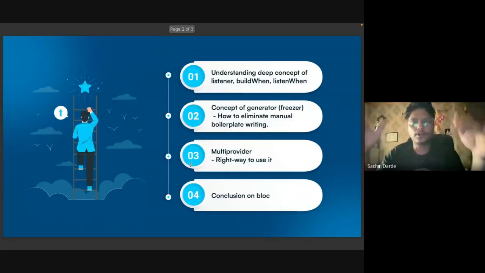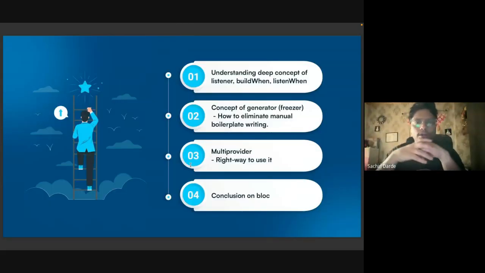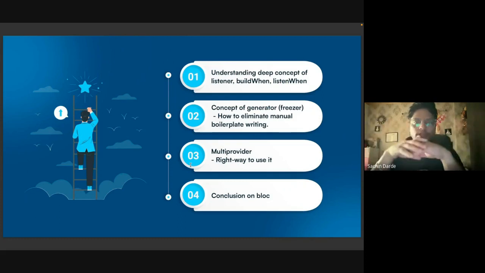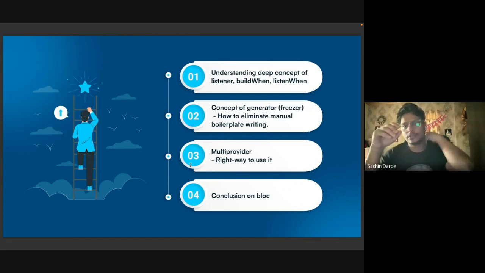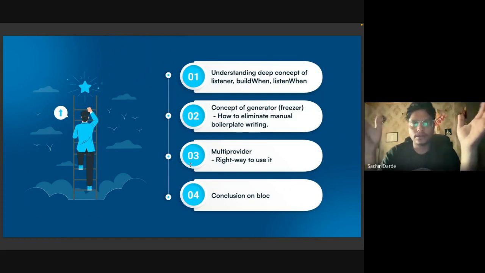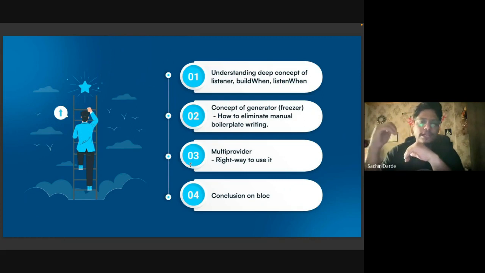These are the points we are going to cover. If you remember, in the previous session we only used the builder. Today we are going to learn how we can use listeners, listenWhen and buildWhen. These are basically additions on top of the consumer. We have seen how to write a builder, but there are cases where we have to use listener, buildWhen and listenWhen.